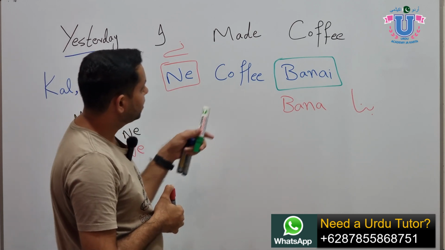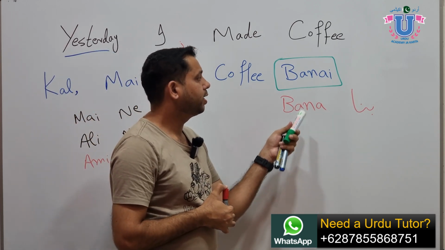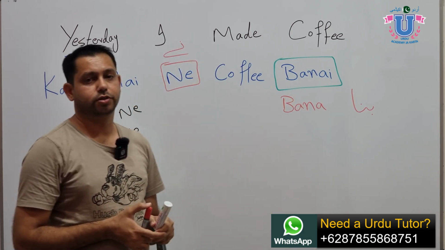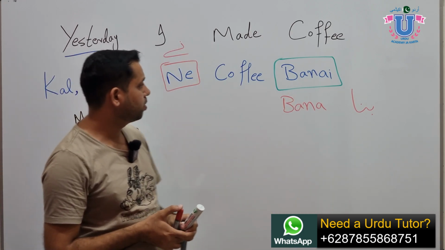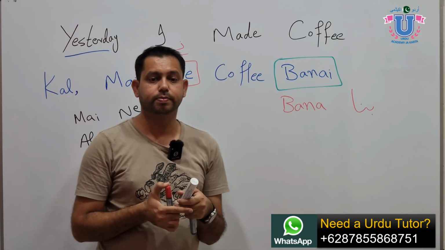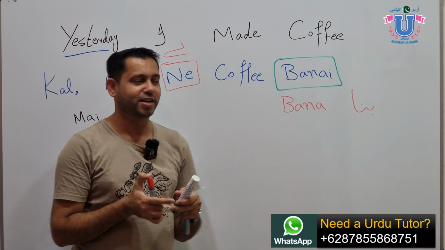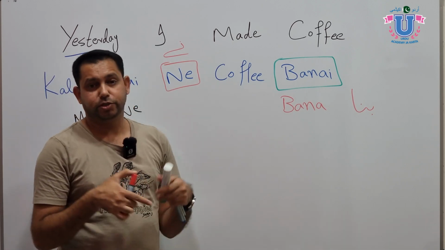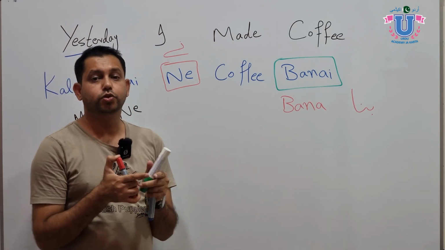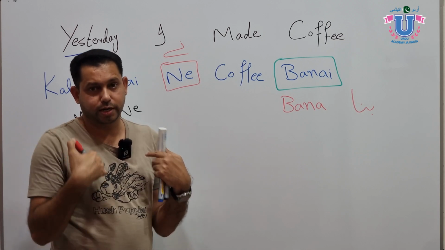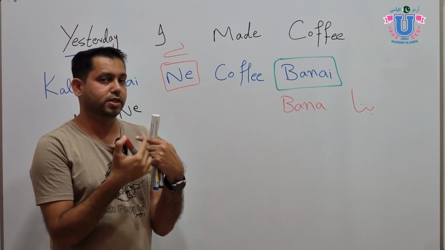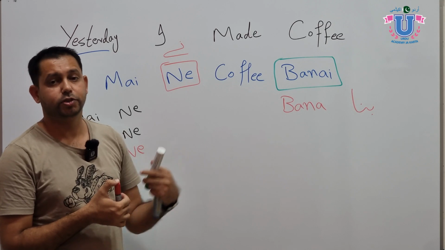In the past tense, the verb agrees with the object, not with the subject. That is the point. Actually, it's hard to explain the past tense, but let's try. When you say मैं जिम जाता हूँ, I go to the gym, you use jata because you are a boy. If we talk about Sarah, we say Sarah gym jati hai.